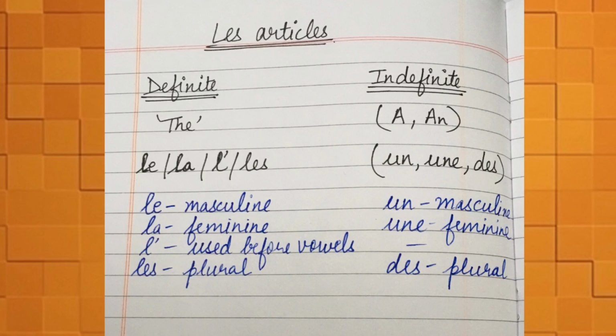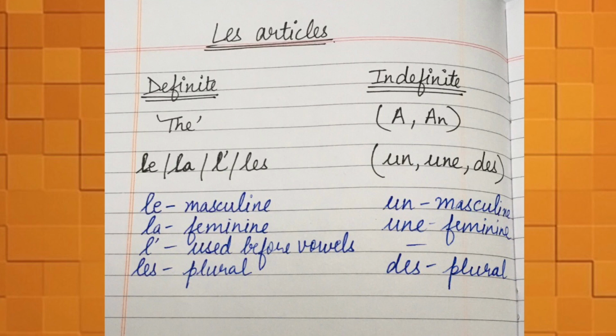Before starting with the articles, I would like to tell you that in the French language, each noun has a gender, male or female, masculine or feminine. The way we use definite and indefinite articles in English before the noun, like the definite article "the" and the indefinite article "a" or "an" before every noun, like the sun, the river, a boy, an umbrella, in the same way we are going to use definite and indefinite articles in French before every noun.